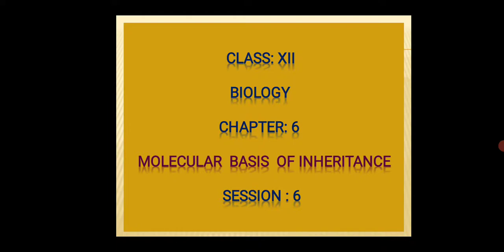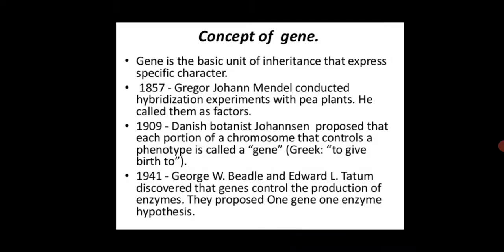The first thing is the different types of experiments on the genetic material. The second thing is the characteristics of the nucleic acid. Third, structural features of the DNA. Next, DNA replication, and in the last video I discussed the DNA transcription process. In this video we are going to discuss the genetic code. So let's start today's class.